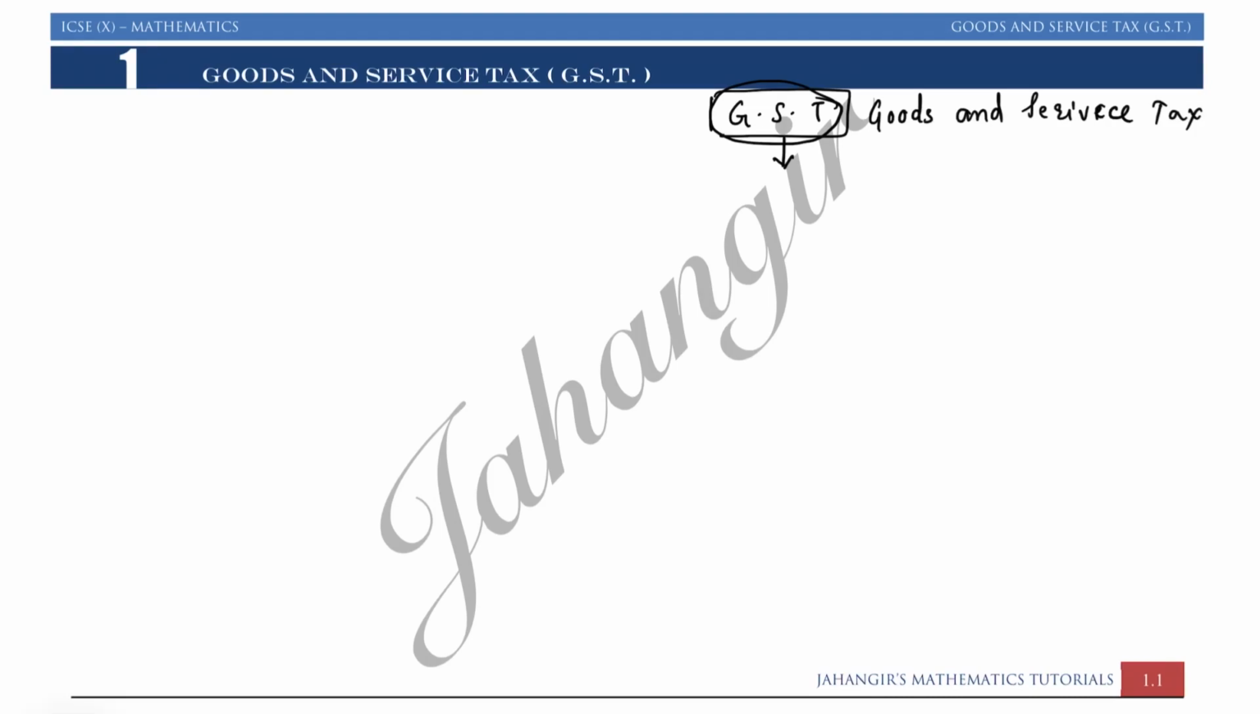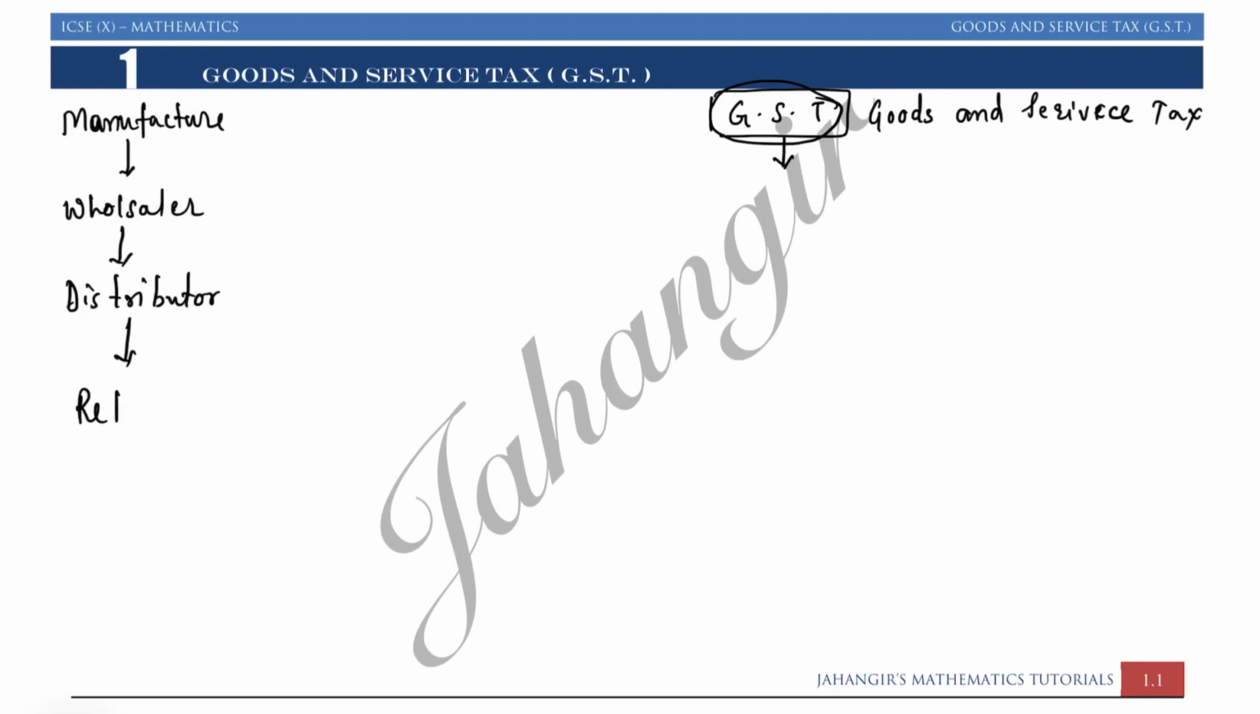Tax means, let's say, if one good goes from the manufacturer till it reaches the customer, how it goes. Let us take a chain. Manufacturer sells it to wholesaler. Wholesaler will sell it to the distributor. Distributor will sell it to the retailer. Retailer will sell it to the consumer.